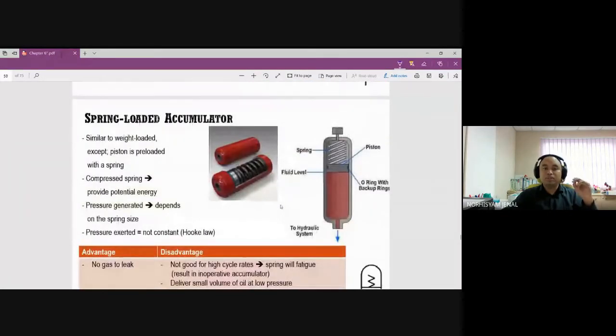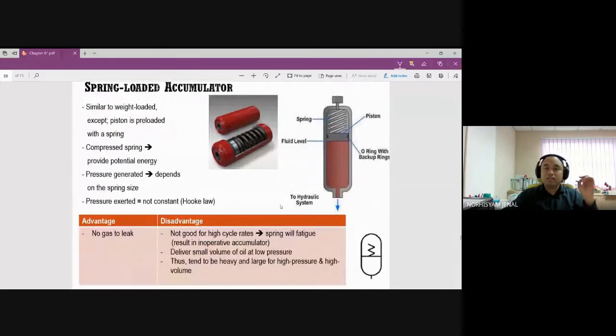Number two is called spring loaded. Instead of using weight just now, we use a spring. Same idea, similar to weight loaded. The piston is preloaded with a spring, so we have a compressed spring providing potential energy. The pressure generated depends on the spring size, and we can also adjust the spring compression. The pressure exerted is not constant, based on Hooke's law.